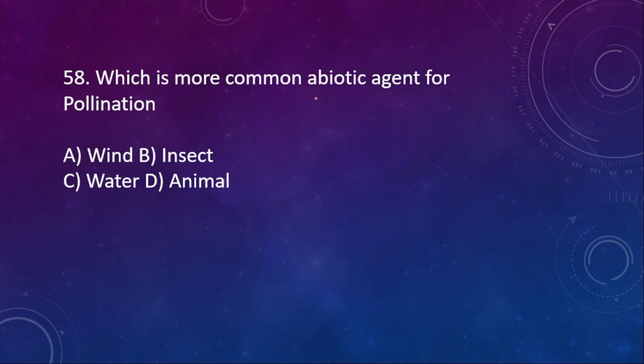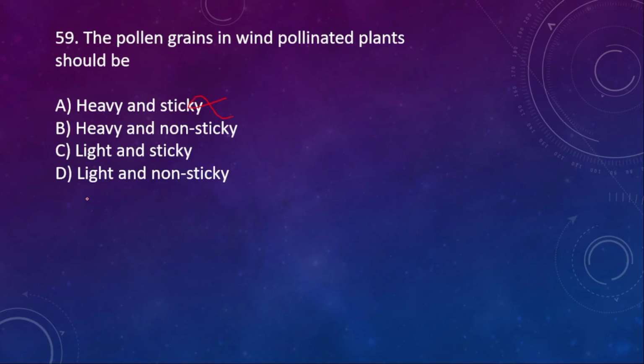Which is more common abiotic agent for the pollination? A. Wind, B. Insect, C. Water, D. Animal. He is asking abiotic. If abiotic is there, insect is deleted and then animal is deleted. Among them, wind and then water, which is more common? More common is wind.